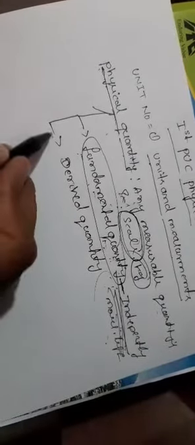Now, the second one is the derived quantity. A derived quantity is also a physical quantity. It is derived from the fundamental quantities. All the physical quantities which can be derived in terms of fundamental quantities are called derived quantities. Examples of derived quantities are area, volume, acceleration and work done.